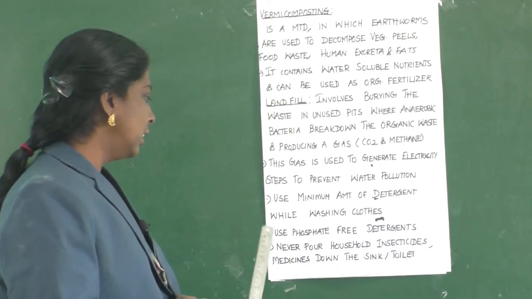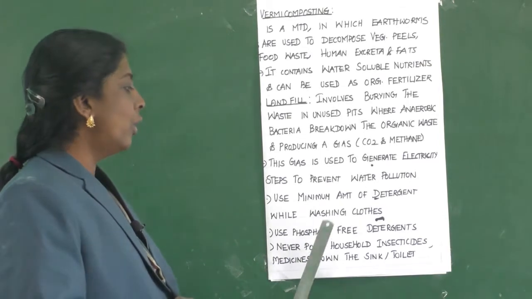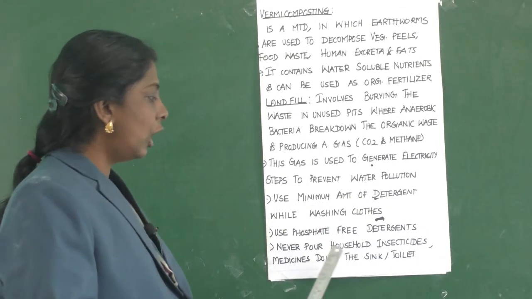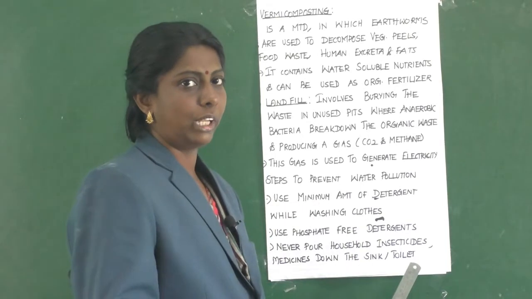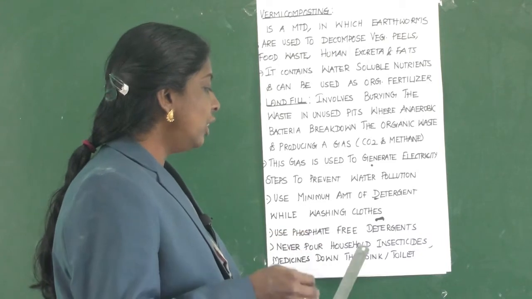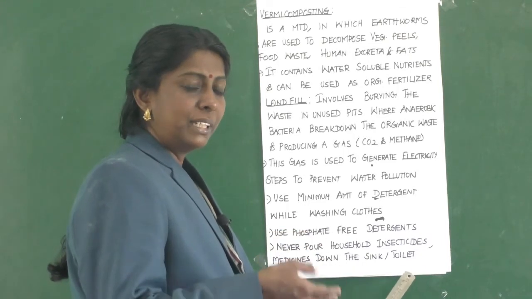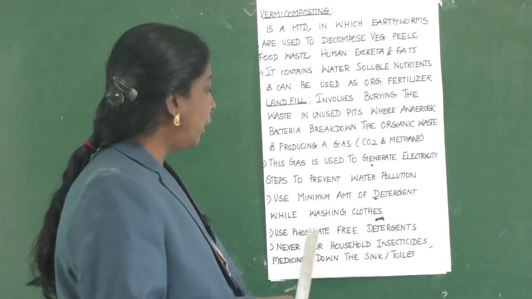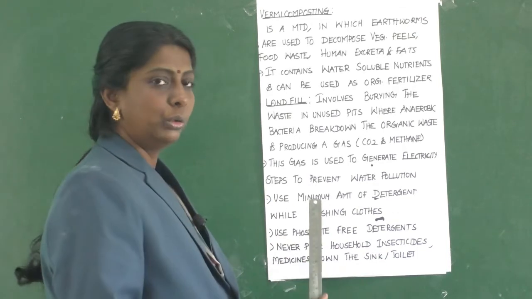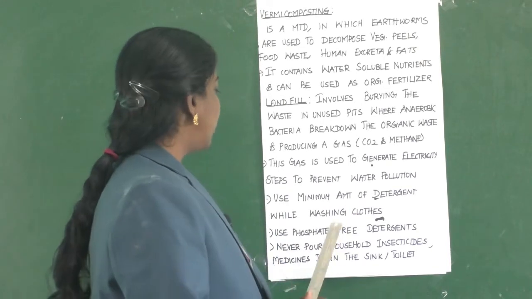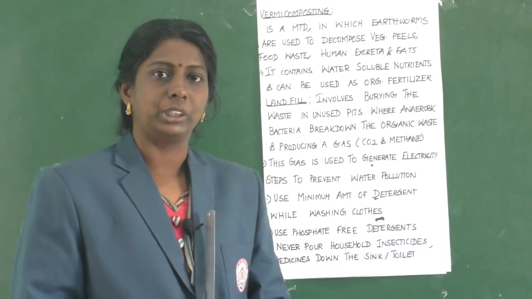for washing. Then never pour household insecticides or medicines down the sink or toilet. So, do not pour leftover medicines in the sink or toilet, which will further pollute the water. So, to avoid that water pollution, we should take some steps. That is what the steps to prevent water pollution are.